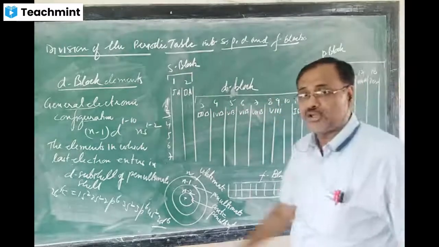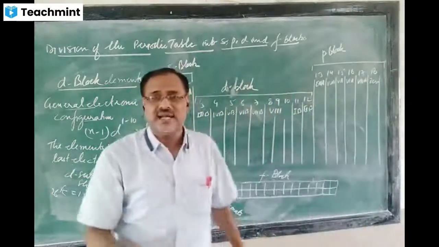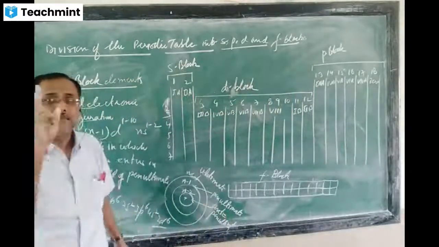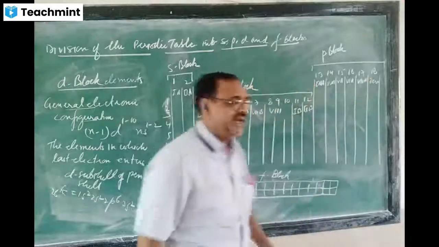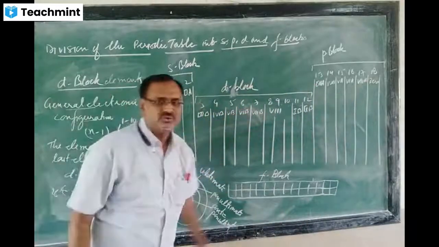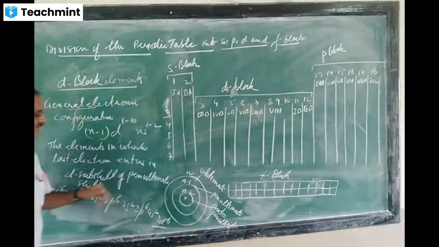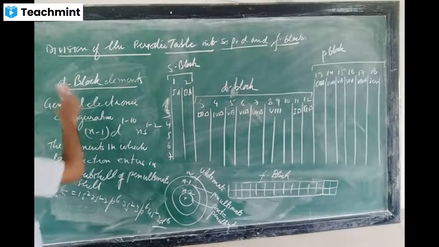So keep that in your mind: in the S block 2 groups are there, 1 and 2. In the P block 6 groups are there, from 13 to 18. And in the D block 10 groups are there, from 3 to 12. Now the D block is over. Now the F block.